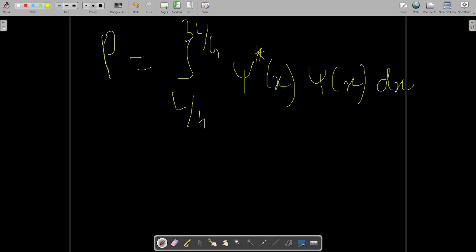Now how this formula came, I already told you in the previous class. If you haven't watched the previous class, then I can't help you out with this, because how this formula has come, I have already discussed in the previous class. So directly I am using the formula. Now you will basically substitute the value of psi x over here.